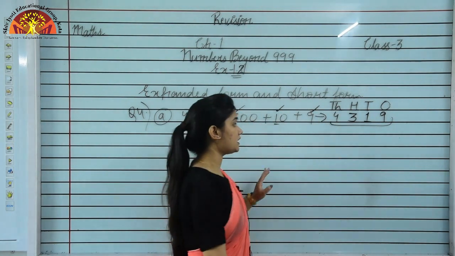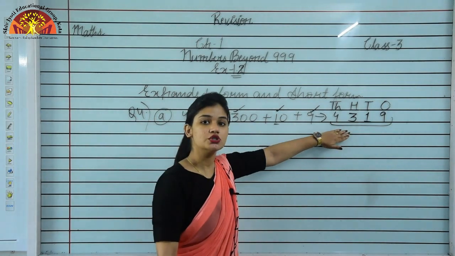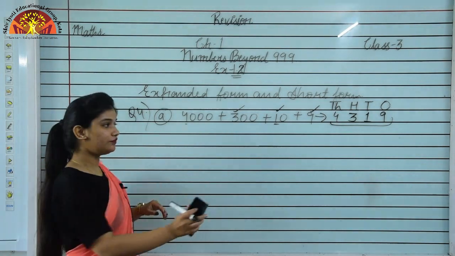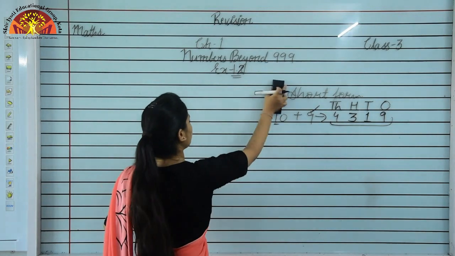4319. Now this number, this expanded form has been converted into short form. So students, like this only you can convert short form to standard form, short form to expanded form, and expanded form to short form.